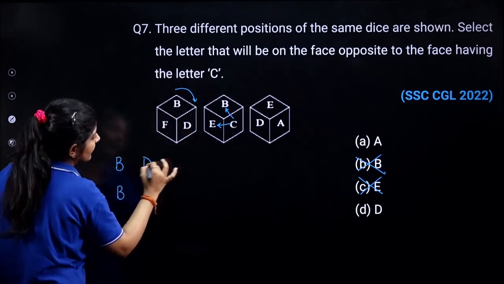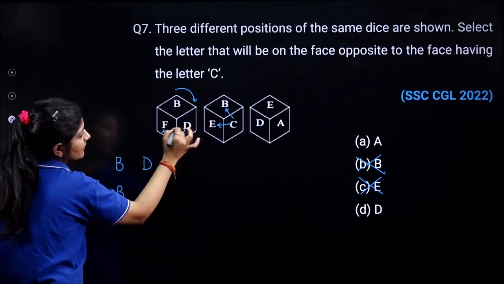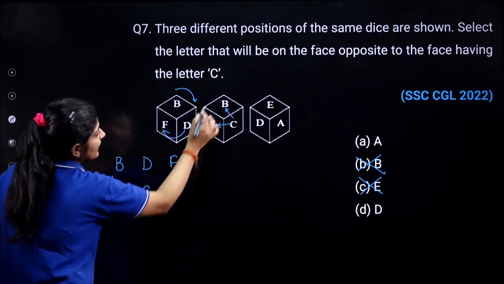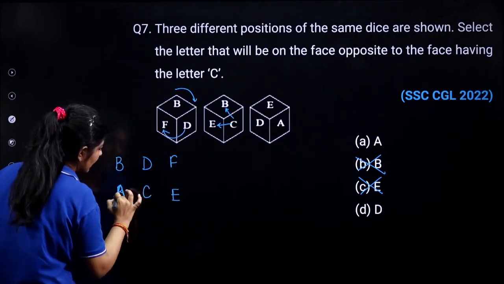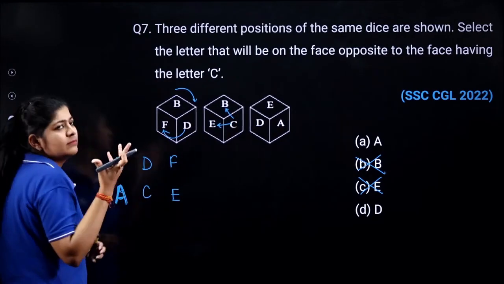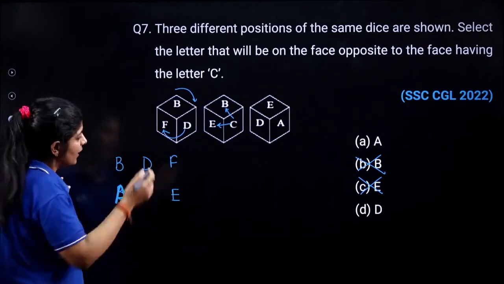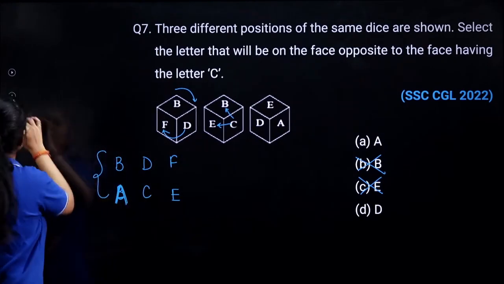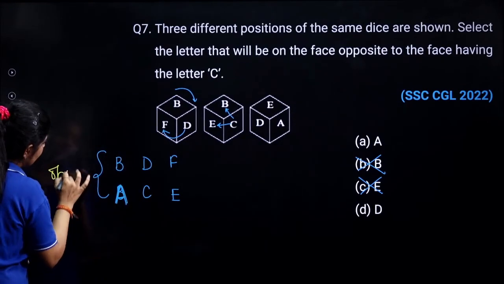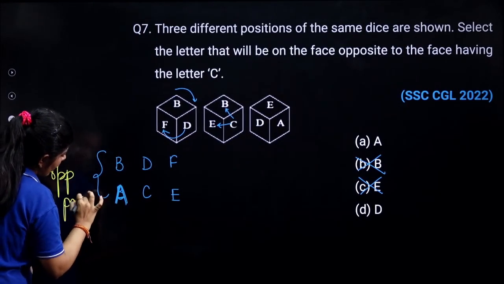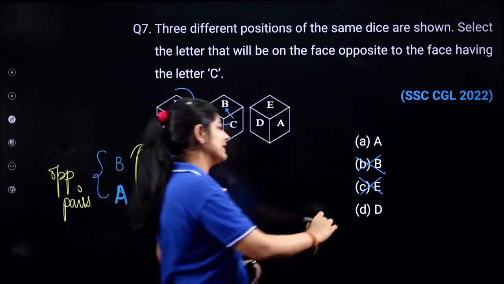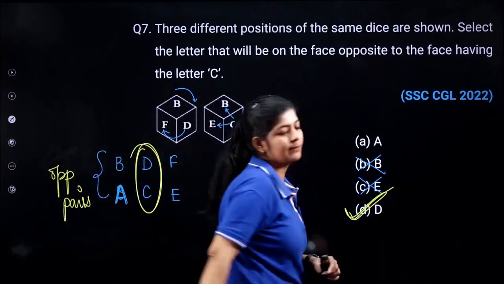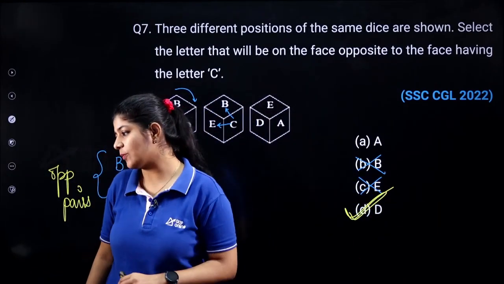So here I am having D and after that I am having F. In this figure I am having C and after that I am having E. And we will replace one B with the rest alphabet. So these are my opposite pairs. Now what we have to do? We have to determine the opposite pair of C. That is nothing but your option number D.